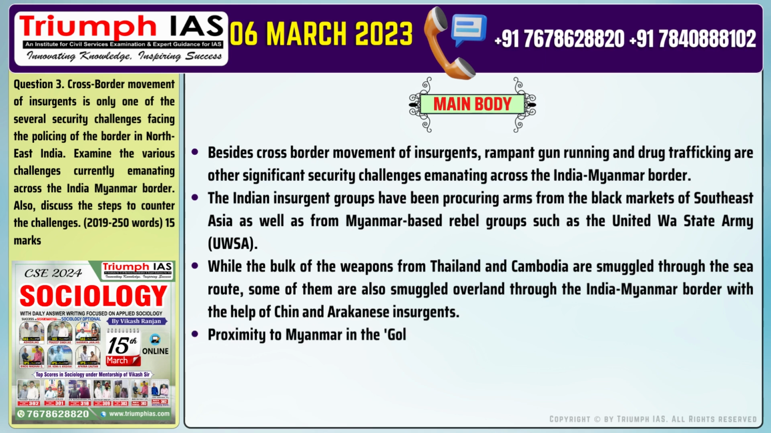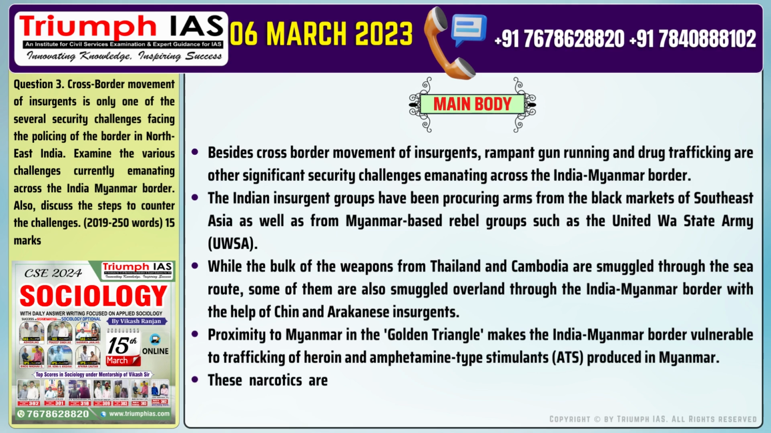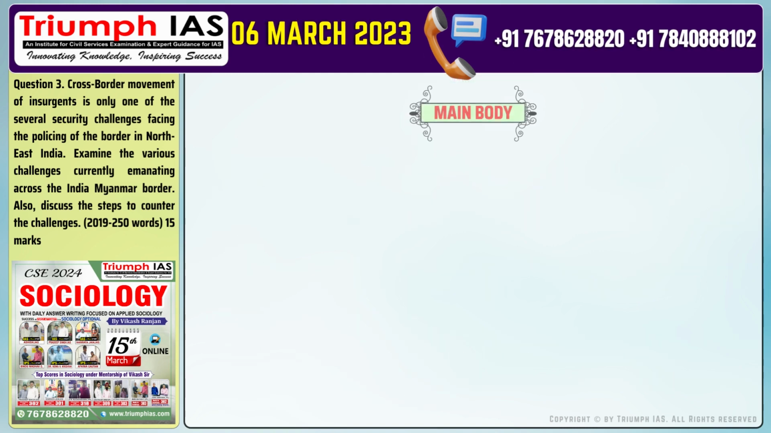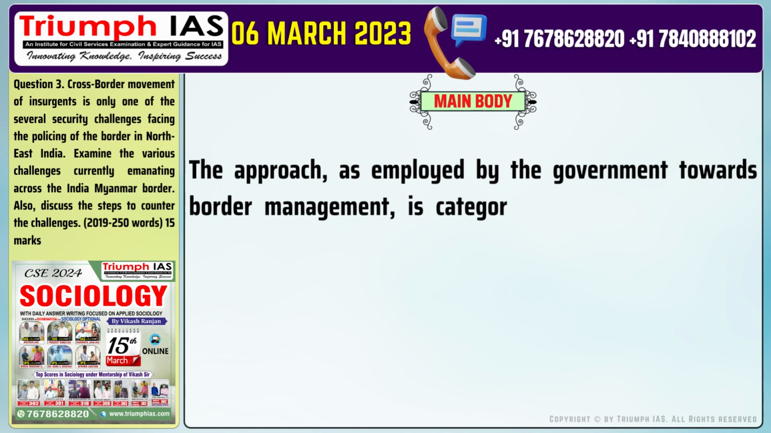Number 4. Proximity to Myanmar in the Golden Triangle makes the India-Myanmar border vulnerable to trafficking of heroin and amphetamine-type stimulants, ATS, produced in Myanmar. Number 5. These narcotics are trafficked into India through the states of Mizoram, Manipur, and Nagaland from Bhamo, Lashio, and Mandalay. The approach employed by the government towards border management is categorized into 3 essential processes.